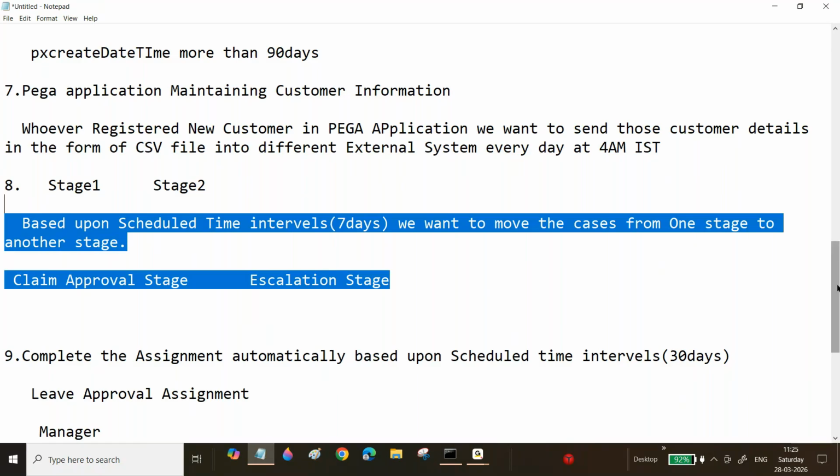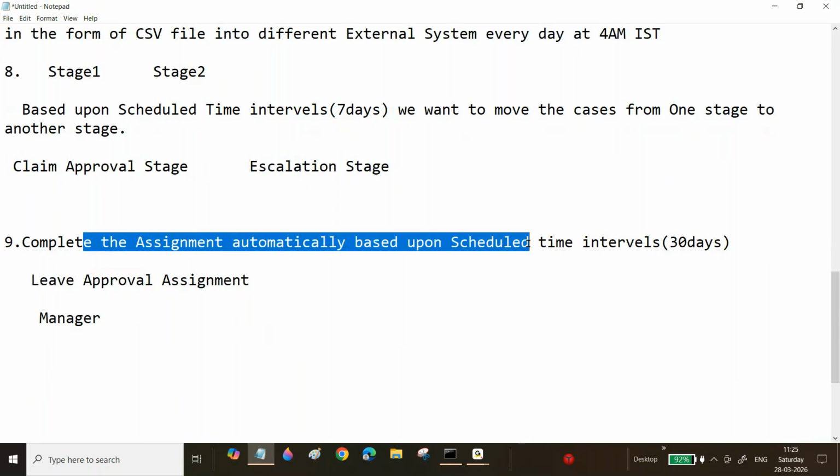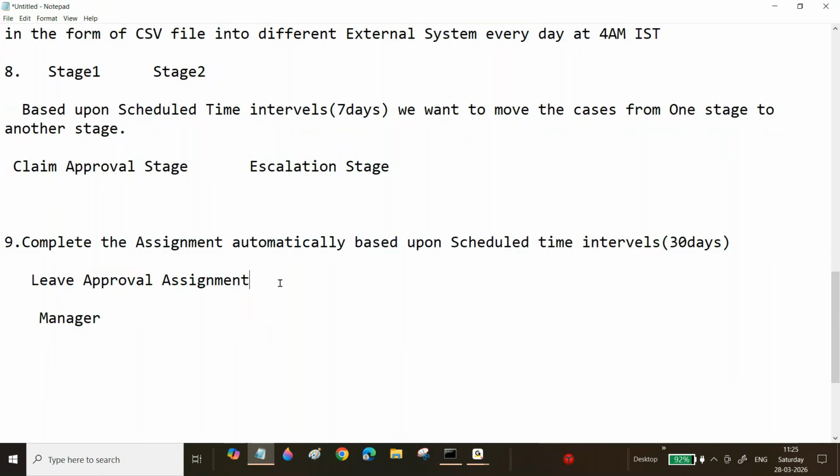Sir, now here, leave approval. If they didn't provide the leave approval, then automatically complete the assignment based upon the scheduled time interval. What you are doing here is completing that assignment and then updating the status. Okay, the case status. What case status are you updating now? Leave auto, okay, sir, now the system. What we will do is mark it leave approved.